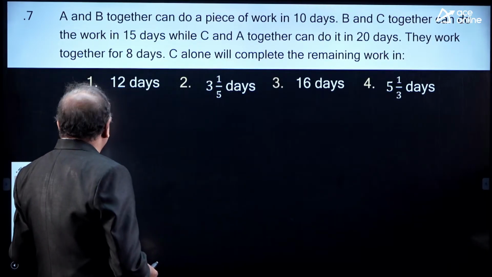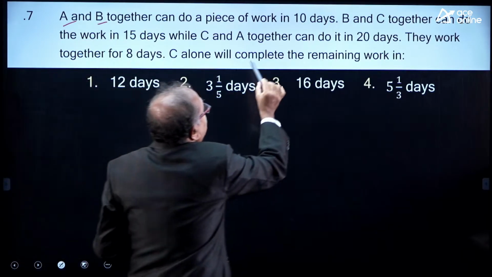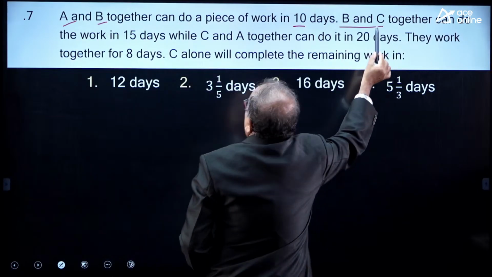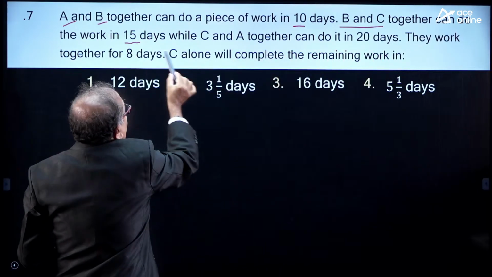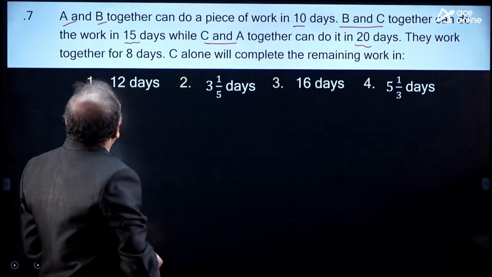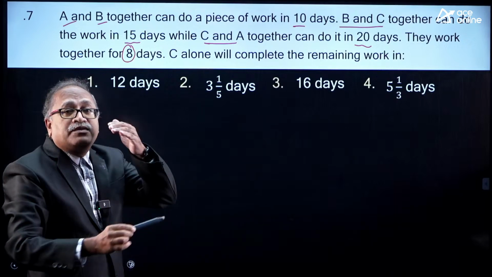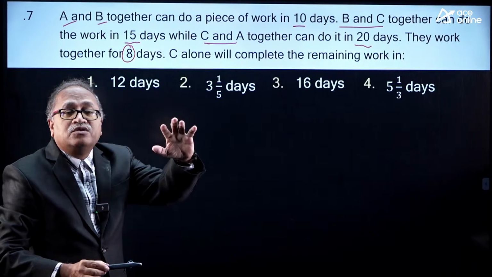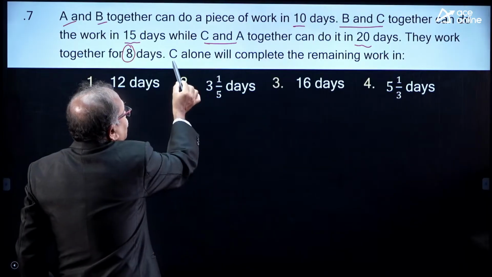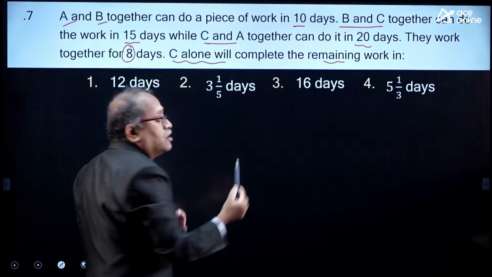Now the next question is this. Look at this one. A and B together can do a piece of work in 10 days. B and C together can do the work in 15 days. C and A together can complete the work in 20 days. They together worked for 8 days. All of them, A, B and C, all three of them worked for 8 days. C alone completes the remaining work in how many days?